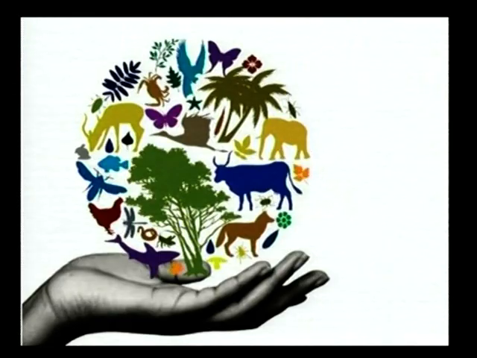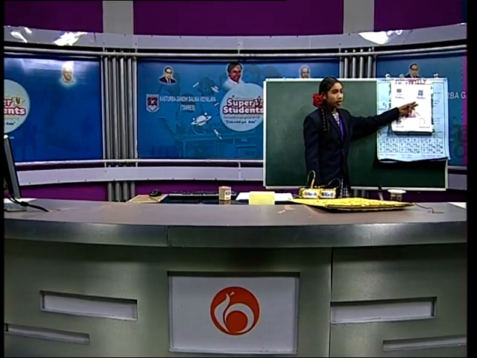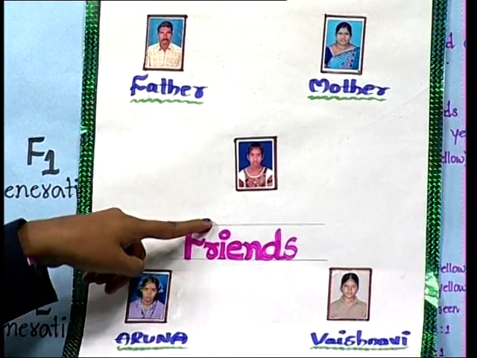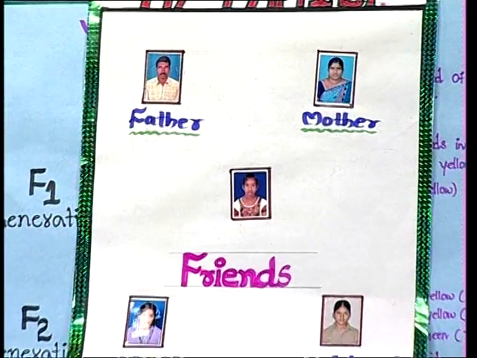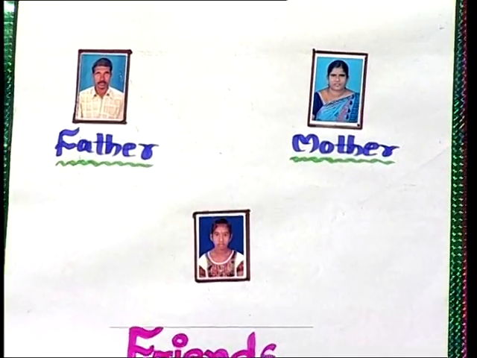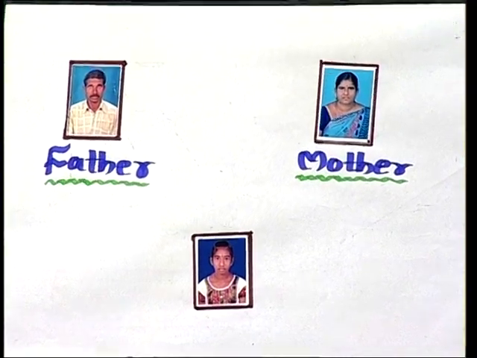First, let us salute all the scientists who made our life happy and beautiful. Friends, when we observe the diverse form of a life, we can see that there are many similarities and differences. Is it right friends? Friends, now I want to show my family photo. This is my father, this is my mother and this is me.